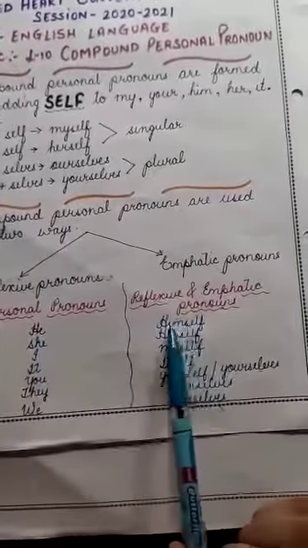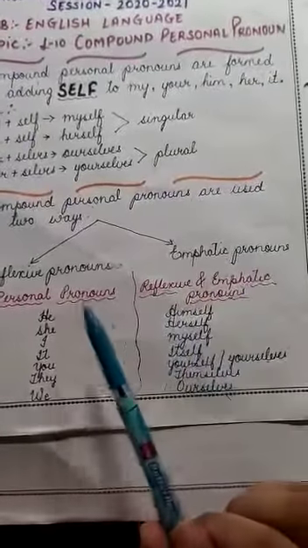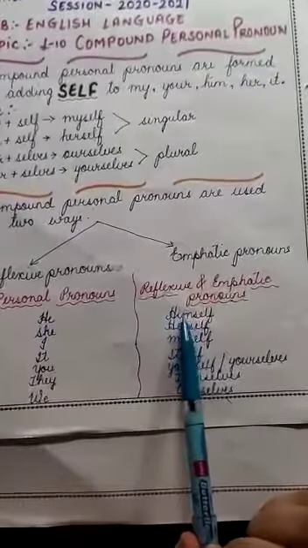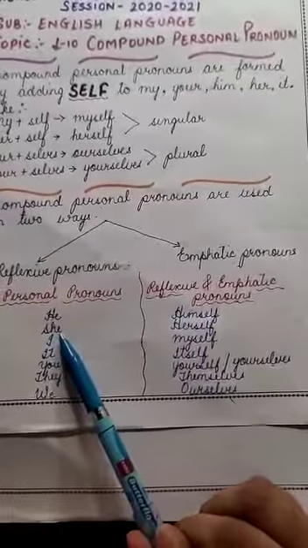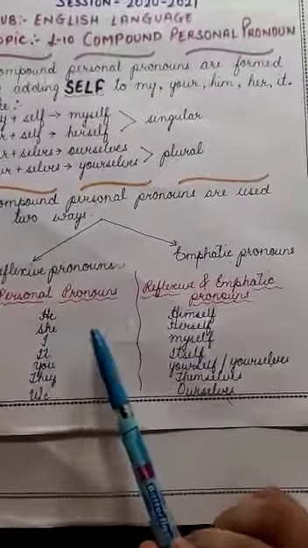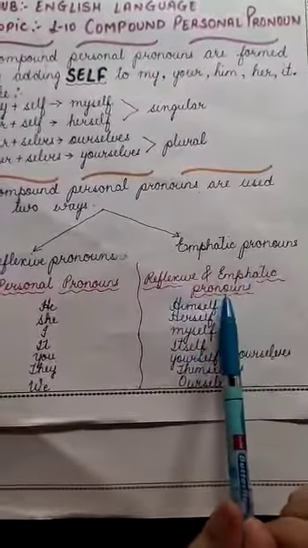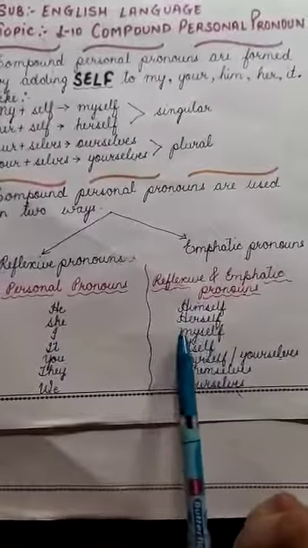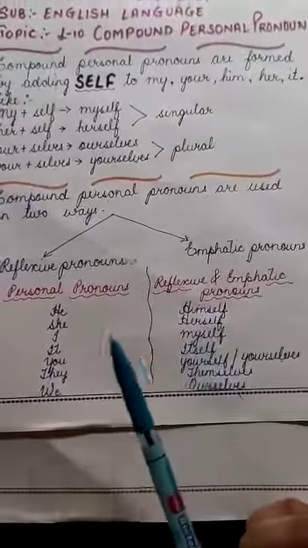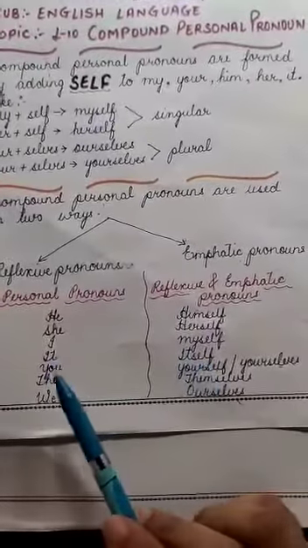He will become himself, for both reflexive as well as emphatic. Now she is again a personal pronoun. It will be changed into herself for reflexive as well as emphatic pronoun. Clear? I will be converted into myself. It will be converted into itself.